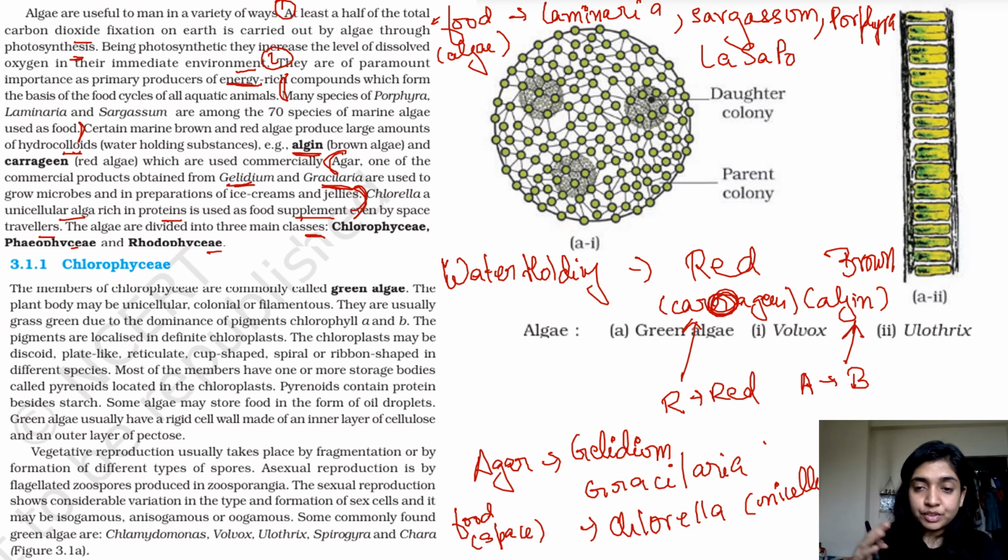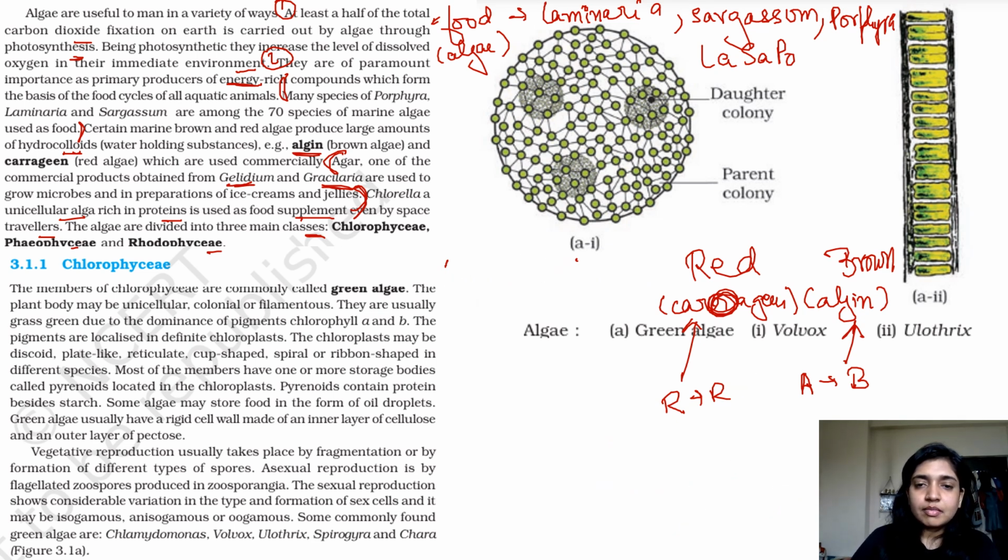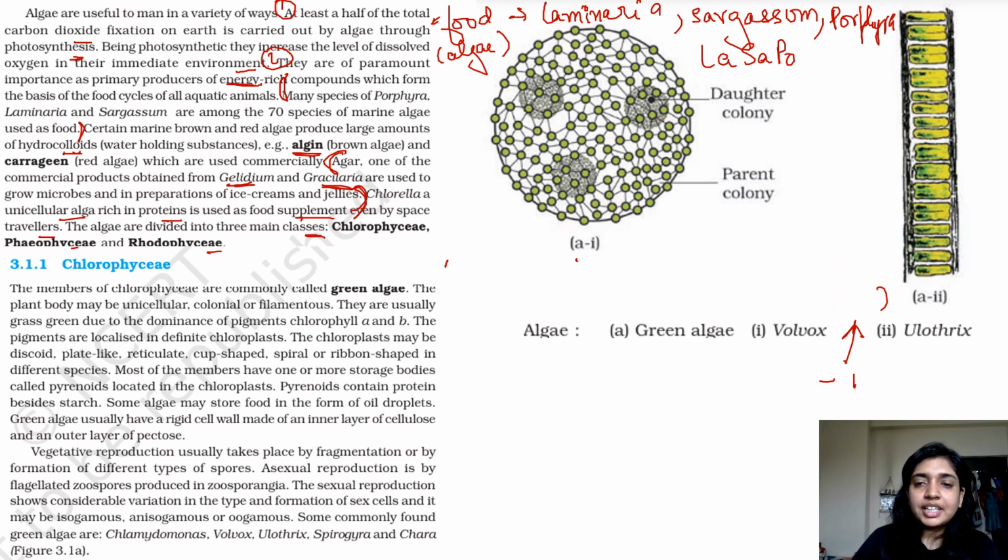So till now, we have just discussed algae in broad details. Now we will be studying the different classifications in algae itself, right? Let me rub all the things that I've written so that I can make space for some more things. All the examples that I've mentioned till now are very important. I hope you all made a note of it.